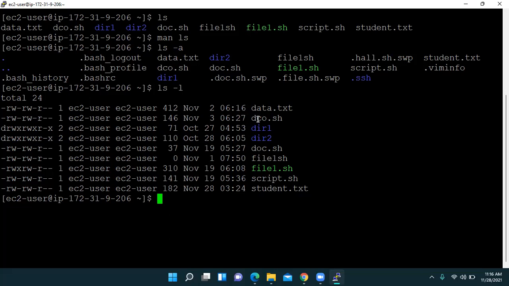Then I created this dco.sh on 3rd November, this is the time. This is the size of the file, 146. This is the location, and these are all the permissions. Any queries?